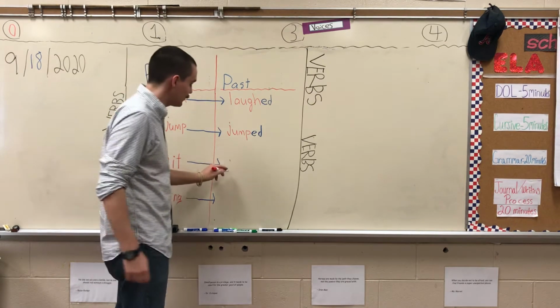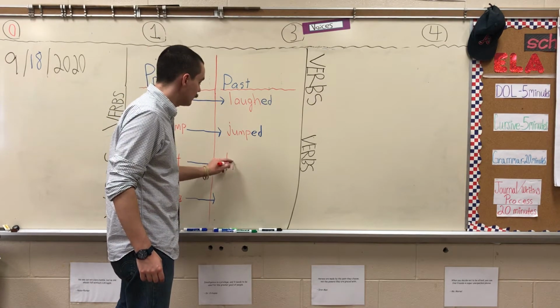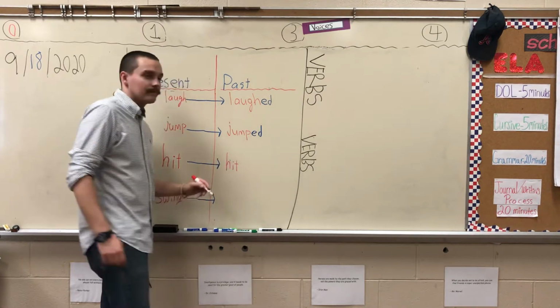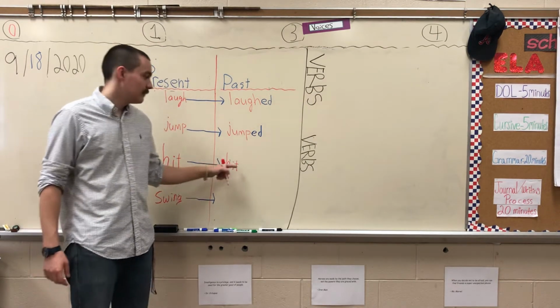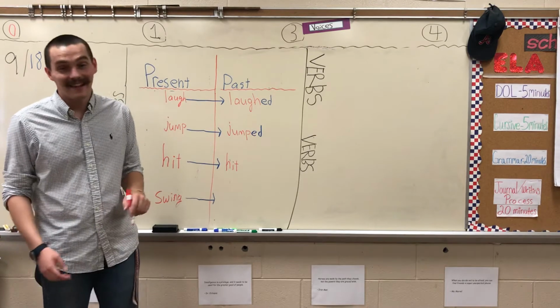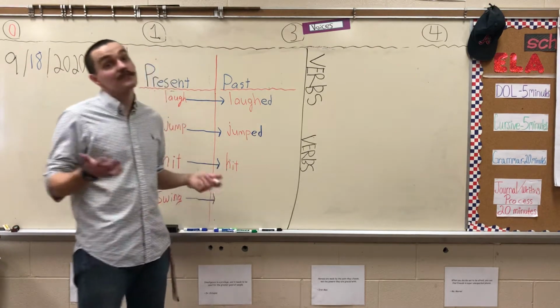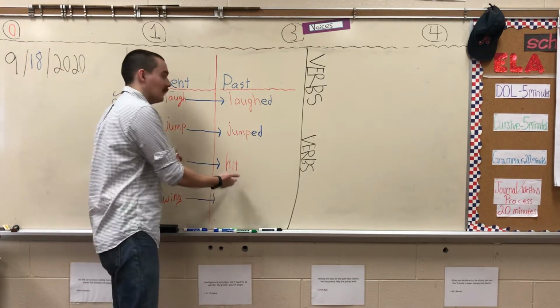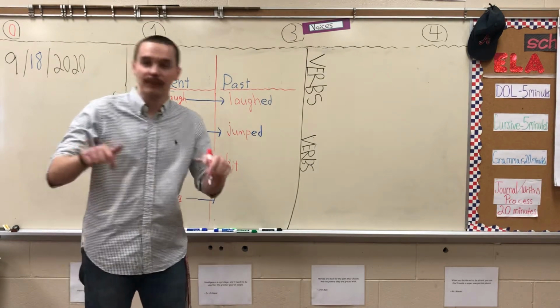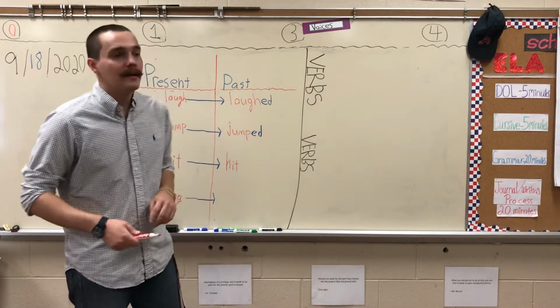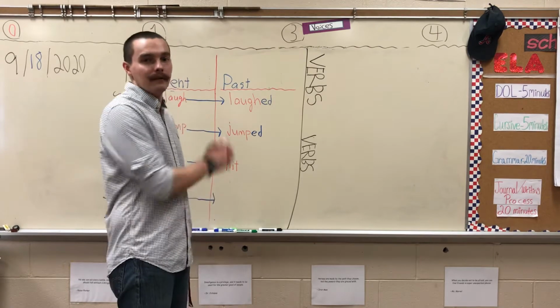Hit. So I'm going to start by writing the word hit. Here's the trick. "Hitted," that's not a word. There actually are some verbs that stay the same, regardless of whether they're being told in the present or past. When I am batting, I hit the ball.